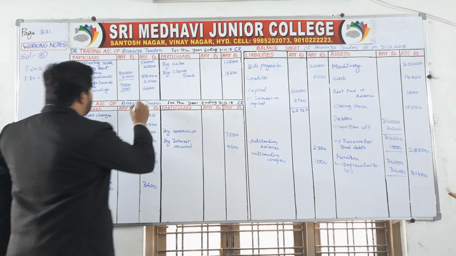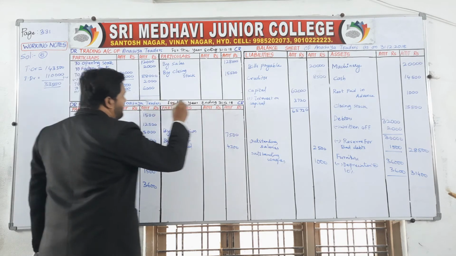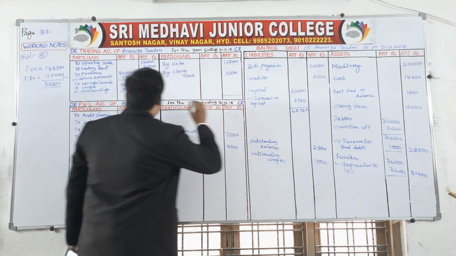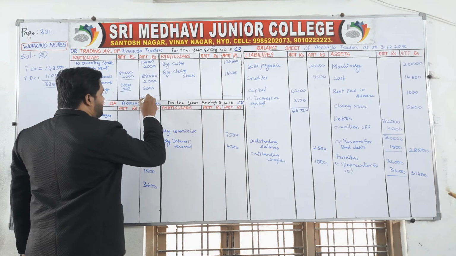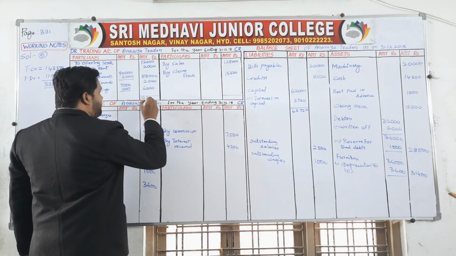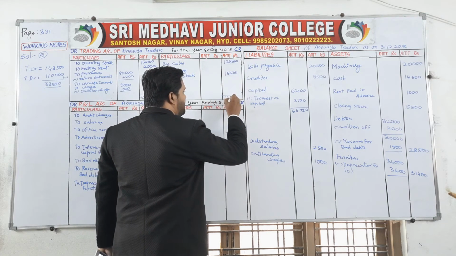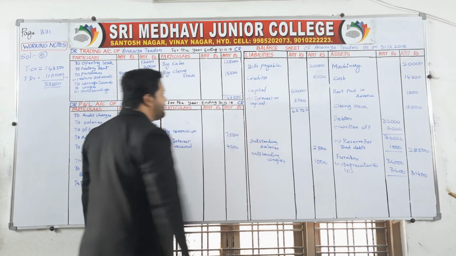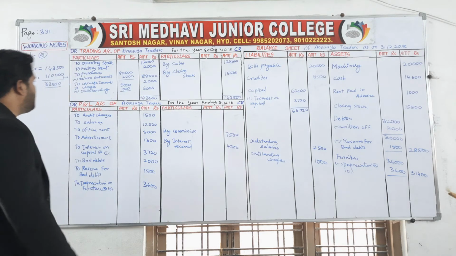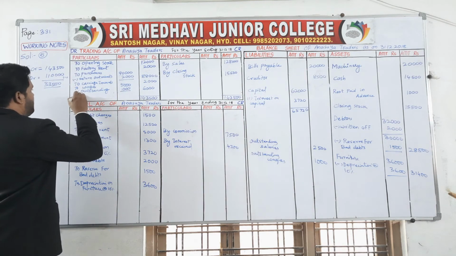Which one is greater? 1,43,500. Write 1,43,500 on both sides. Now what is the gross profit carried down?